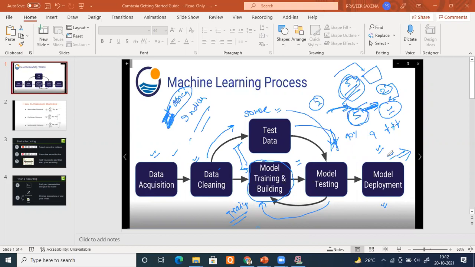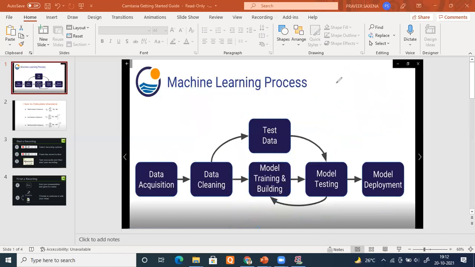Yes, sir. Okay. So now keep in mind, you will have two kinds of data: your training data and test data. In fact, if you ask me what I do, I even break my data into three parts. What I do is take all my data and divide it into three parts. One known as training data, one is validation data, and the third one is test data.